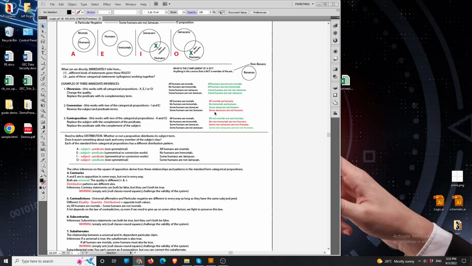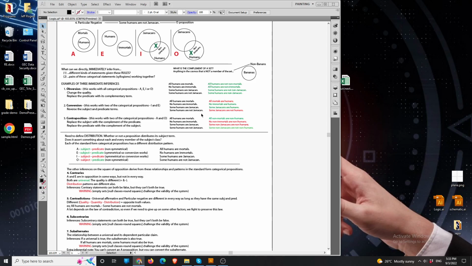And by the same reasoning, we're trying to take something here where we're saying something only about some of this class of humans and trying to move it over into a place where the distribution pattern requires that we say something about every member of that class. So if you only have information about some members, you can't just automatically flip that and try to make claims about every member, because you only have information about some members.